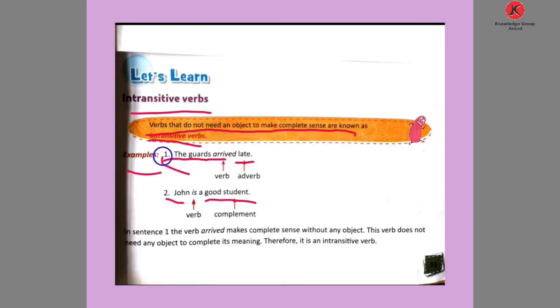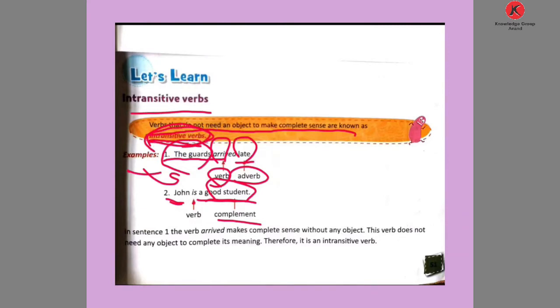Here the guards is the subject, arrived is the verb, and late is an adverb. No object is needed to complete the sense in an intransitive verb. Here also, John is a good student. Good student is a complement, not an object.